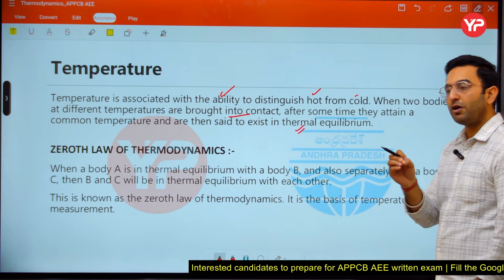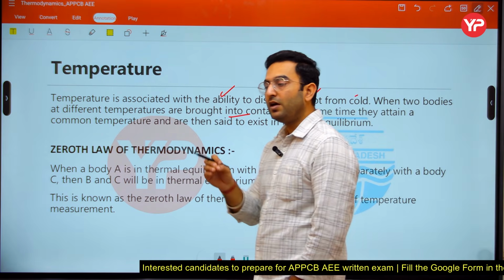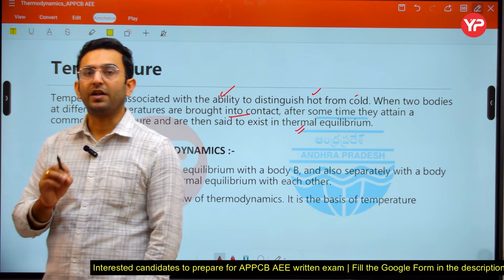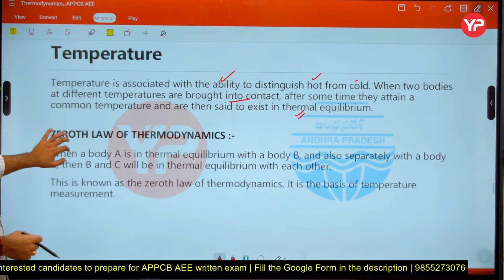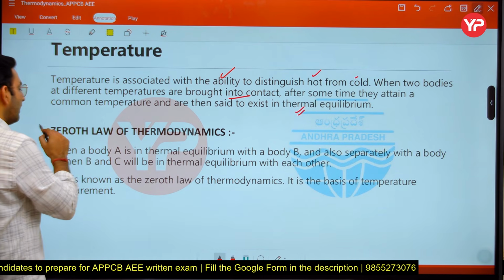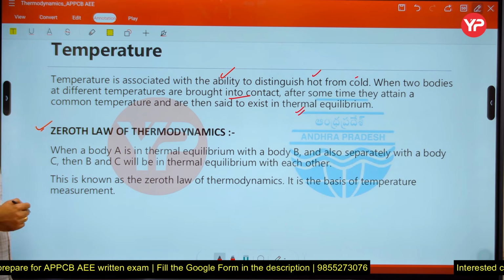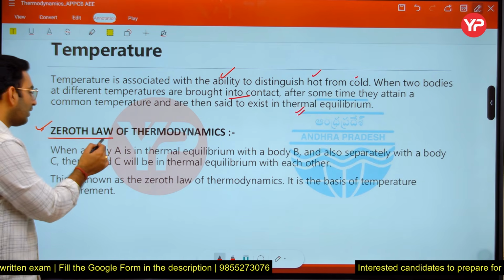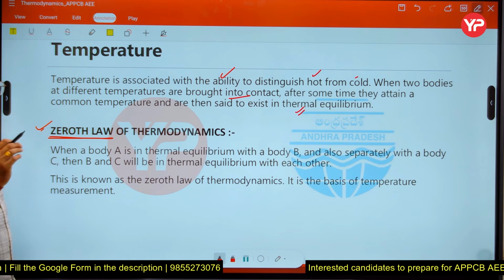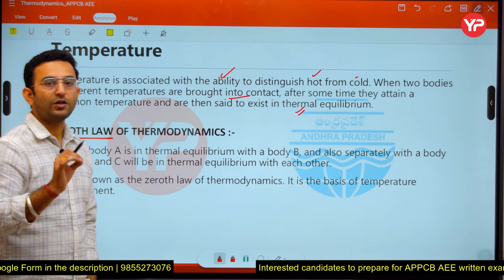Once thermal equilibrium is established between the two bodies, the heat transfer stops. Understood? Here we have the law which we have to cover in thermodynamics, that is the zeroth law of thermodynamics. Zeroth law is a basic fundamental law of thermodynamics, and it is very important.